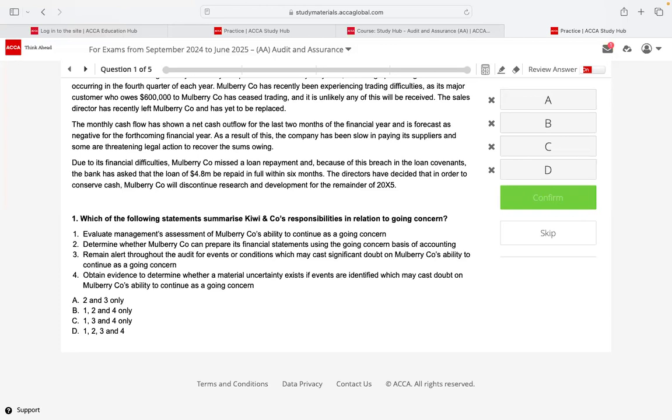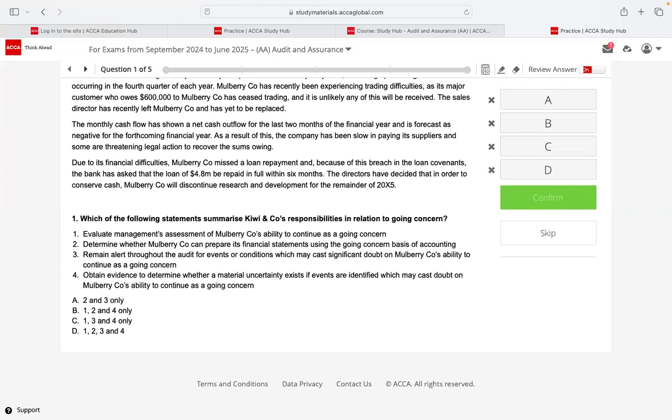Now look at the options, look, Lakshajini. Number one, evaluate management's assessment of Mulberry Co's ability to continue as going concern. Evaluate and see whether Mulberry Co can really run for the foreseeable future. Management has to do the assessment. Mulberry Co's management has to do the assessment. So evaluate their management's assessment to see whether the company has a going concern or not.